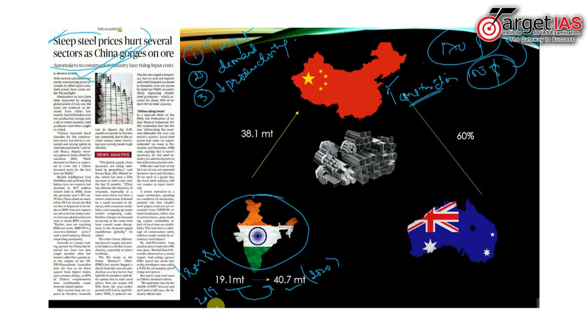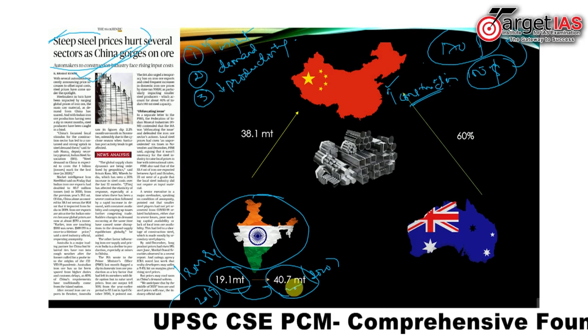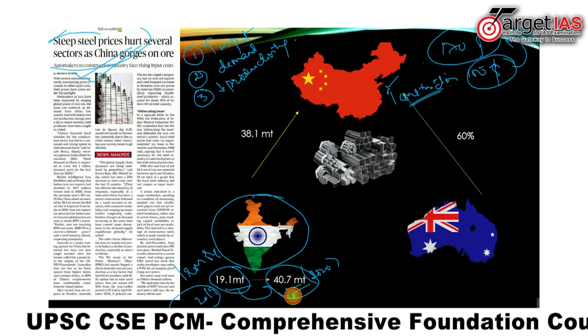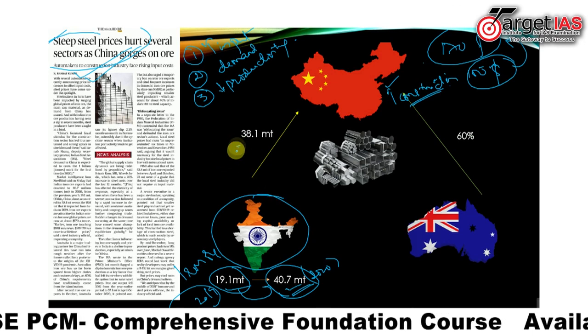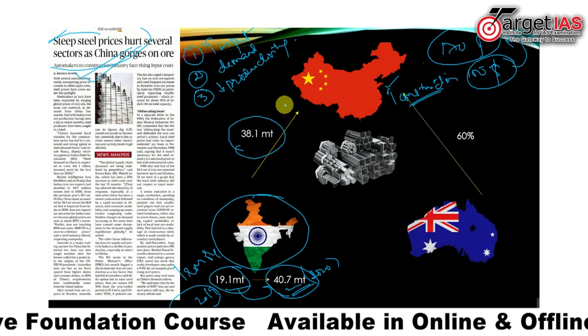So in 2019, India exported 19.1 million tons globally, and in 2020, India exported 40.7 million tons globally. Of this 40.7 million tons, around 38.1 million tons was exported to China.